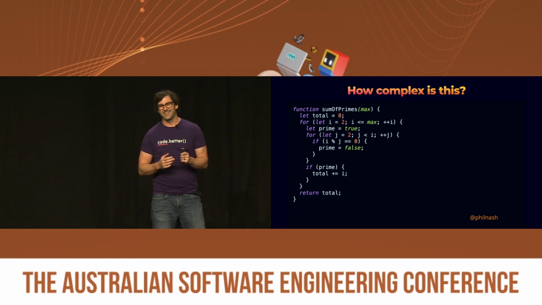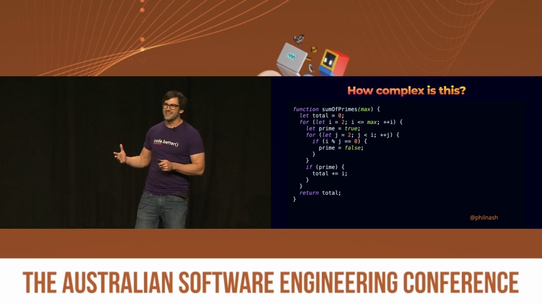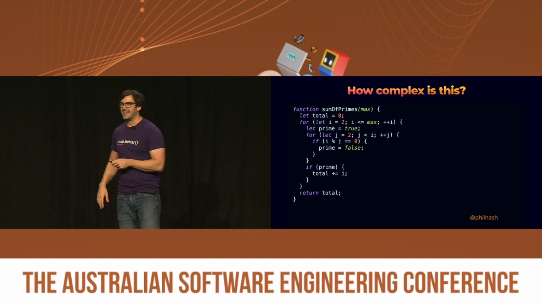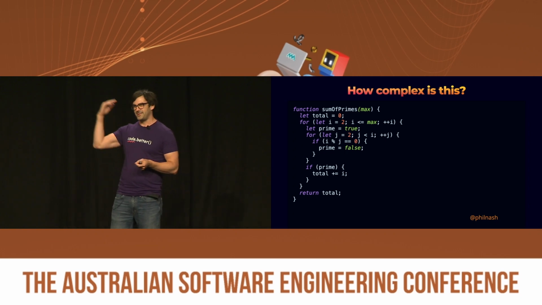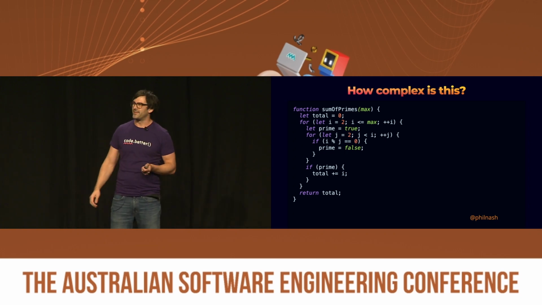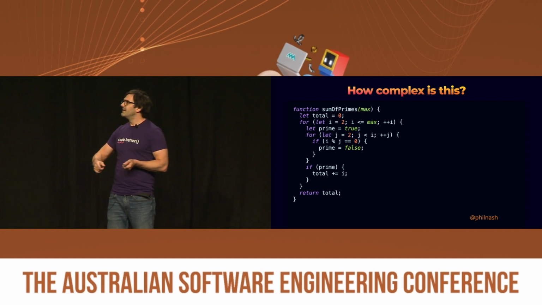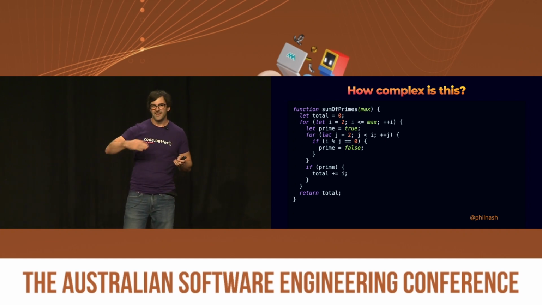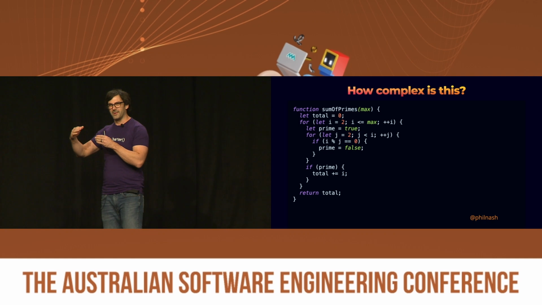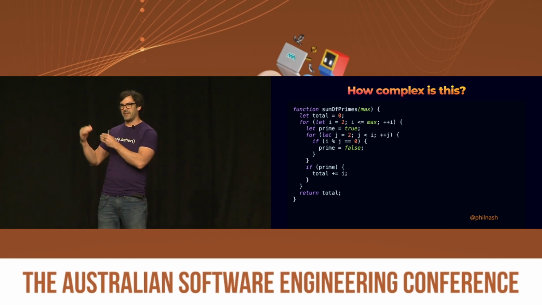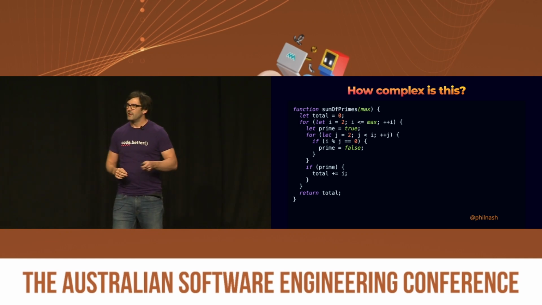Just to explain this piece of code, though, to start with, it's not important really what it does, but it's nice to understand. We are summing prime numbers up to a number that you pass into the function. So we loop through all the numbers underneath it, and then whilst we're in that, we loop through all the numbers underneath that number, and if it divides one by the other, it's not prime, and so we move on. Otherwise, we add it up.